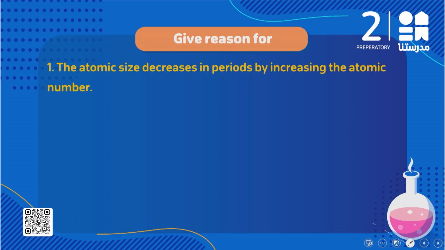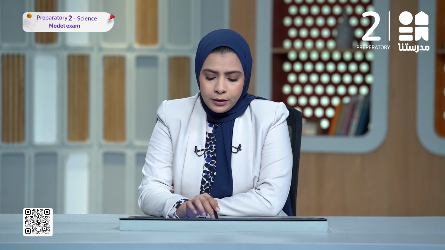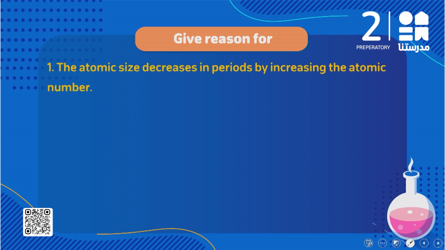Third question, give reason for the atomic size decreases in the periods by increasing the atomic number. When I ask you to give reason, it's like I'm asking you why the atomic size decreases in the period. So the keyword here is the word what? Period. So I'm going to answer according to what happens when we move from the left side to the right side in the periods by increasing the atomic number. We said the same period means that all the elements have the same number of energy levels.